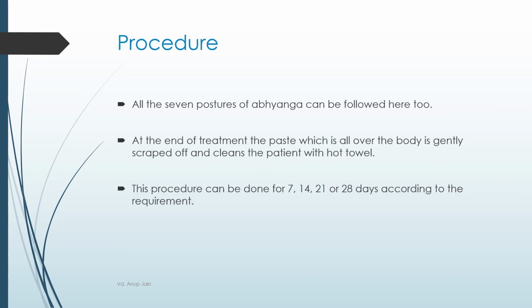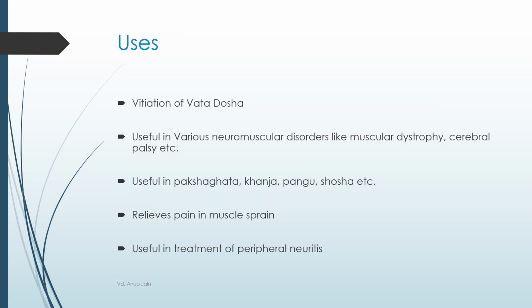It can be done in all the 7 or the 2 postures of Abhyang, and once the treatment is over, the fine layer which is formed over the body is gently scraped off and the patient is cleaned with a hot wet towel. This procedure can be done for 7, 14, 21 or 28 days according to the requirement. It is very useful in Vata disorders, neuromuscular disorders, Pakshaghat, etc.